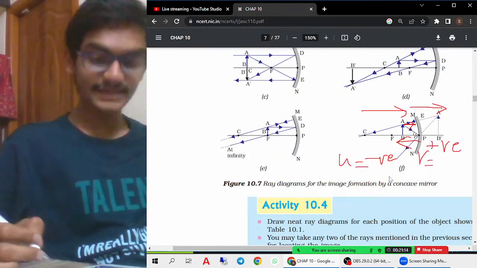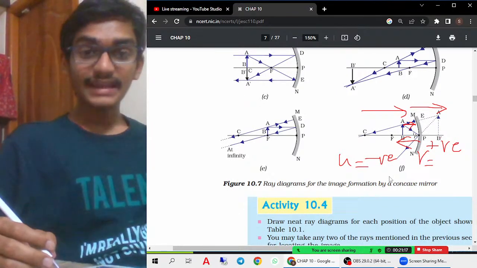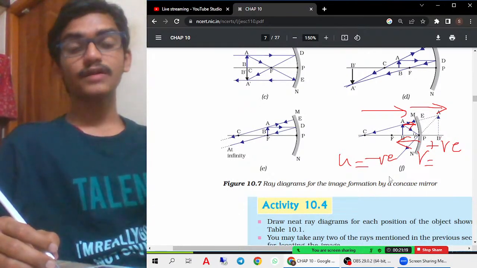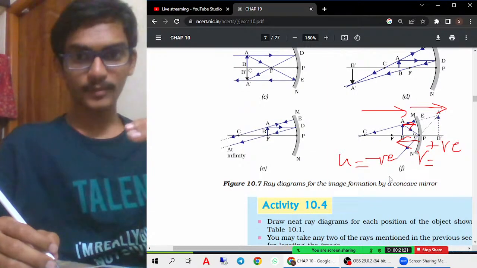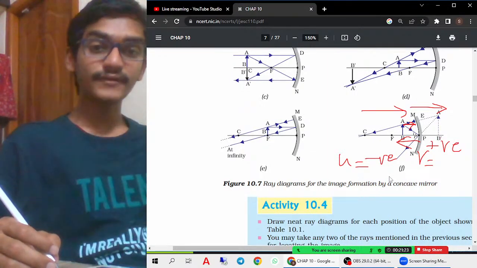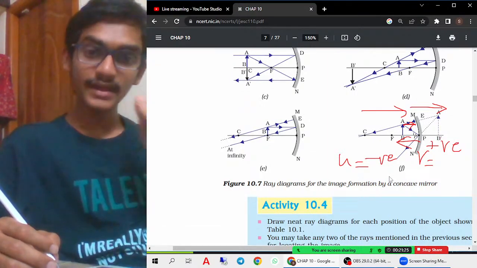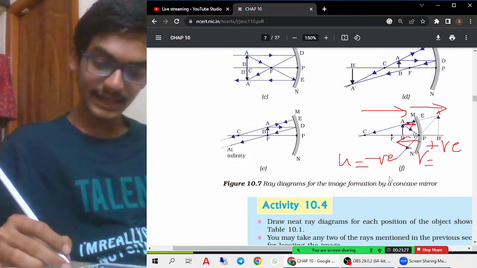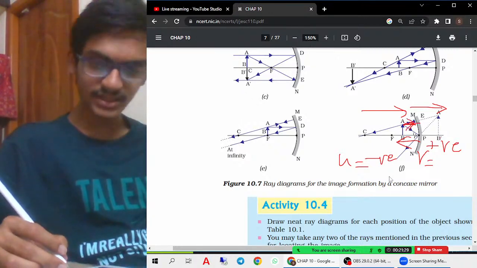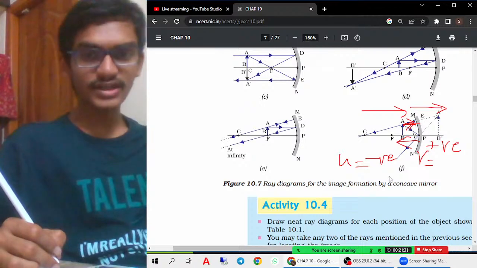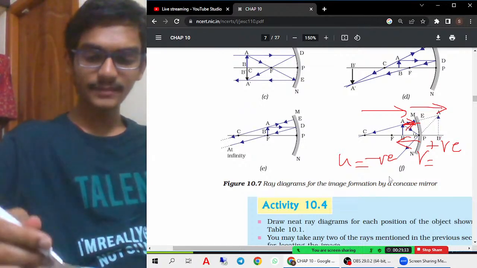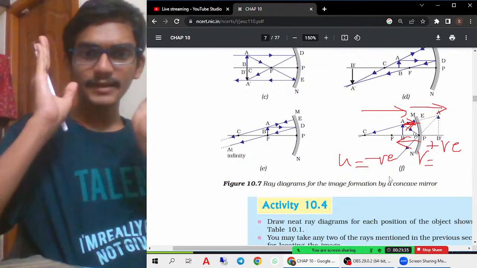We take the image distance as positive, because when the light rays are in the direction of the image formation, then it is positive. When it is away from the image direction, then it is negative. Here the light rays are reflected backwards. For example, this is a mirror, and I am keeping the object here.